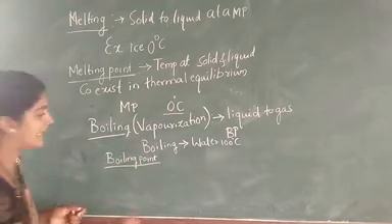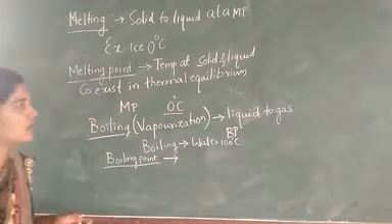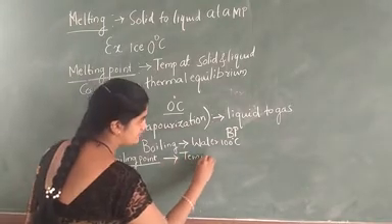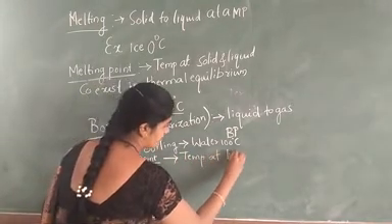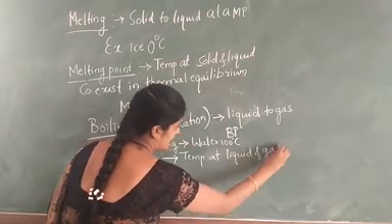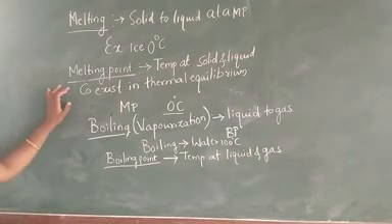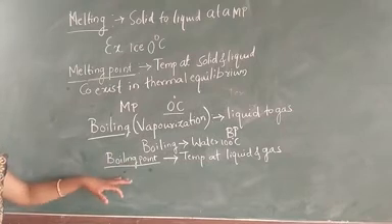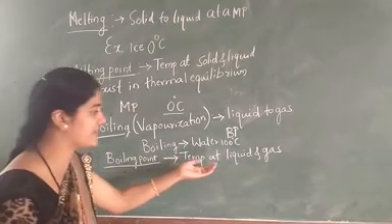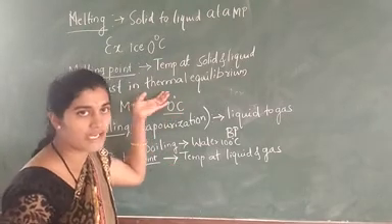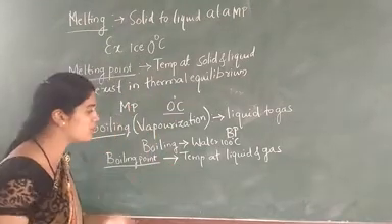Now next, it is the conversion of the temperature at which liquid and gas coexist in thermal equilibrium, then we can call it the boiling point.